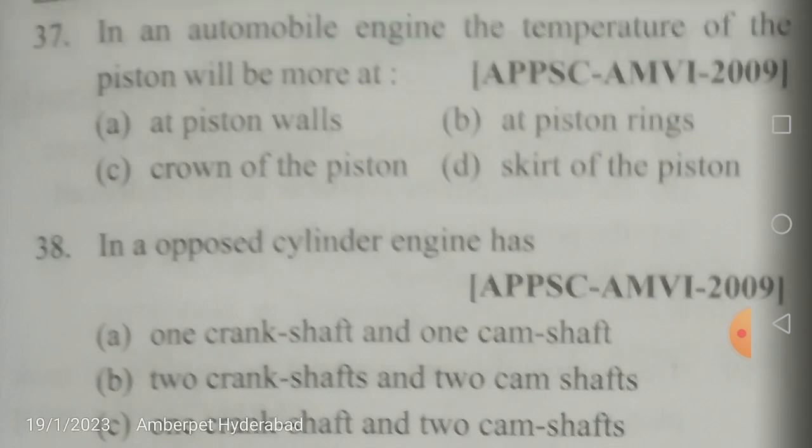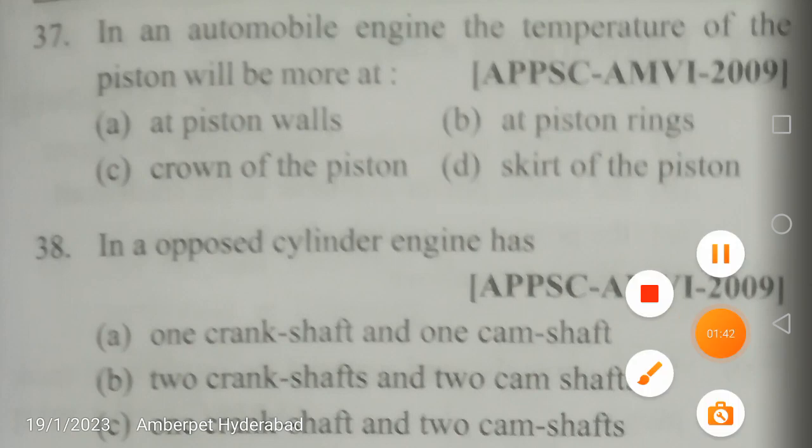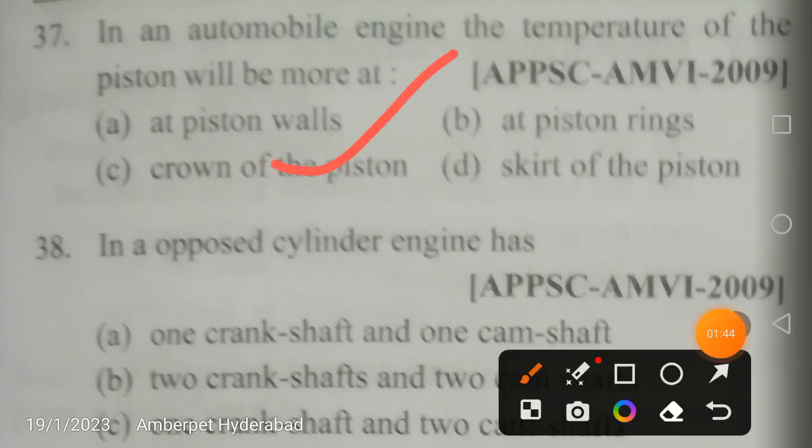Now, in a petrol engine, piston temperature is highest at the center of the piston crown and drops toward the top land. So these are various locations, top land, piston skirt, and so on, in the complicated structure of a piston. So your answer is at the crown of the piston. Right, friends? Next,